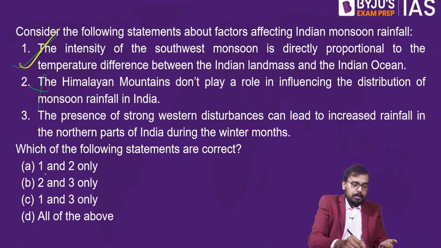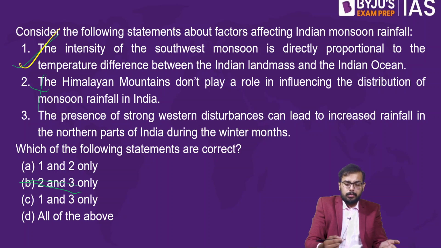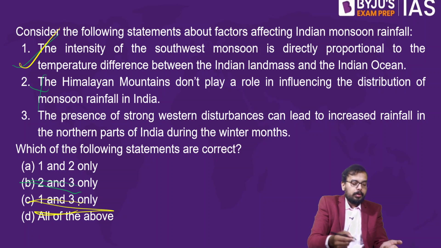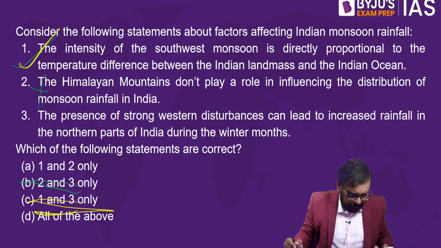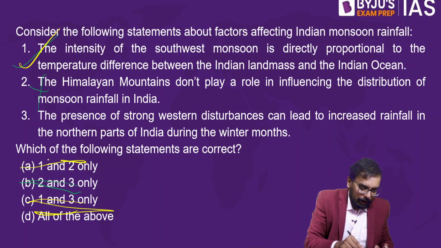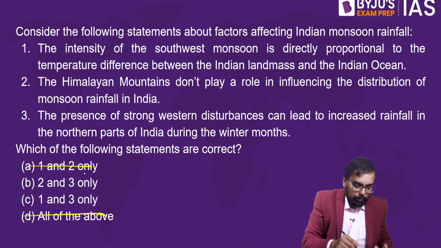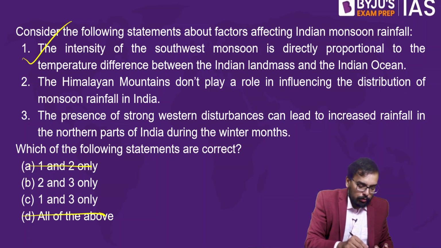So statement 1 is right, so B will go. Statement 2 is absolutely wrong. If statement 2 is wrong, which one will go? If statement 2 is wrong, A will go and D will go. Statement 1 is right, so B will go. So the answer is C.